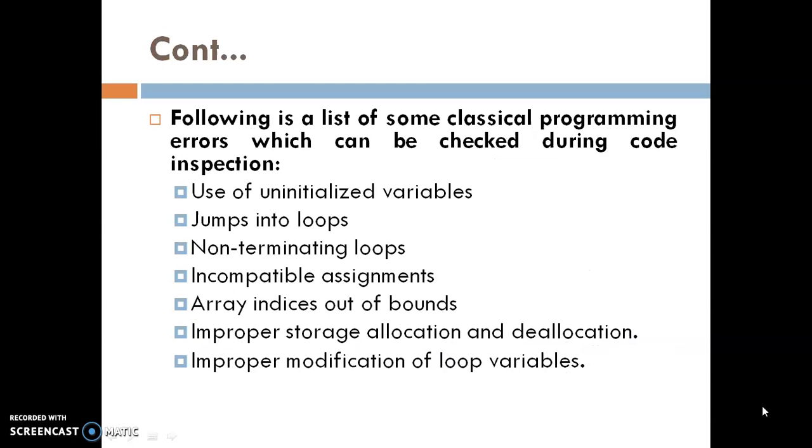So here is a list of some classical programming errors which can be checked during the code inspection technique. The first one is use of uninitialized variables, jumps into loops, non-terminating loops, incompatible assignments, array indices out of bounds, improper storage allocation and deallocation, improper modification of loop variables.